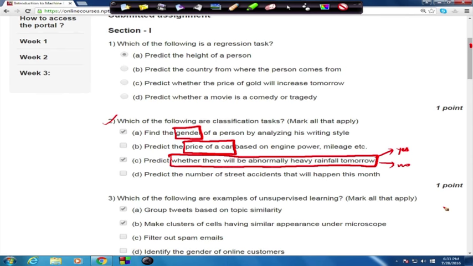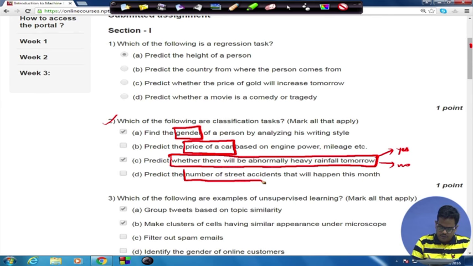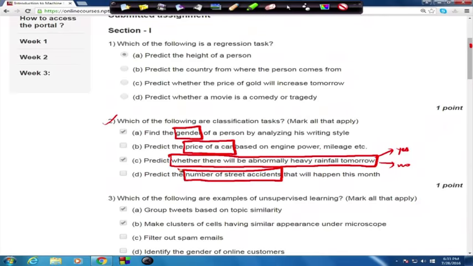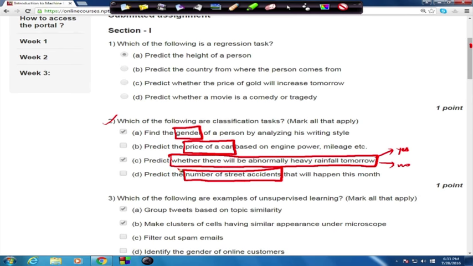The last option says predict the number of street accidents that will happen this month. So what you are trying to predict is the number of street accidents, which can take any integer value, any positive integer value. There is no finite set from which the output variable can take its values. It can be any positive integer, and hence this is again a regression task.